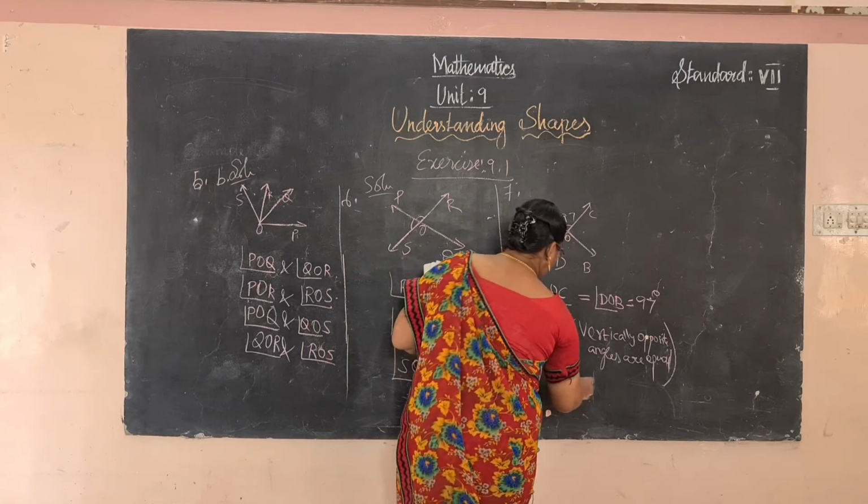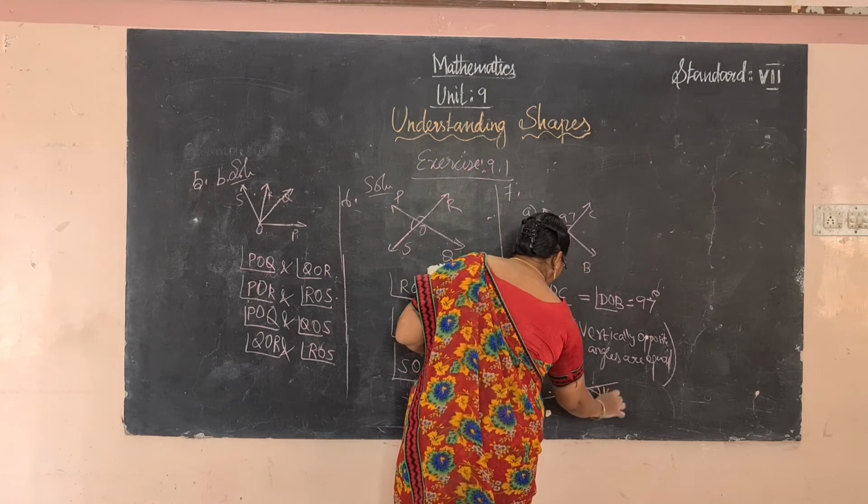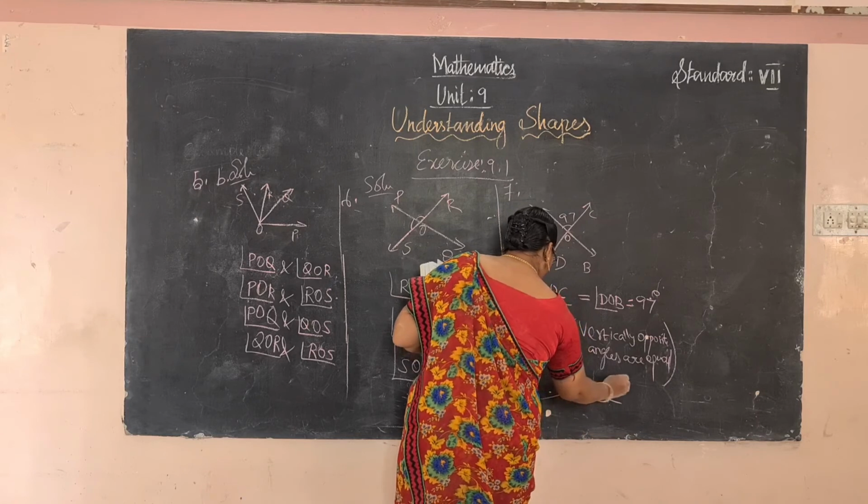Find all the other angles. So the next diagram is given like this. Here the angle is 14 degrees.